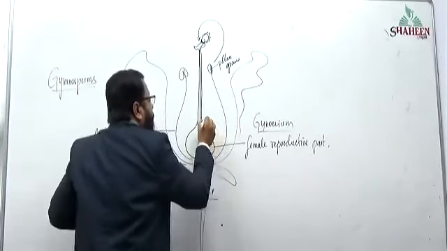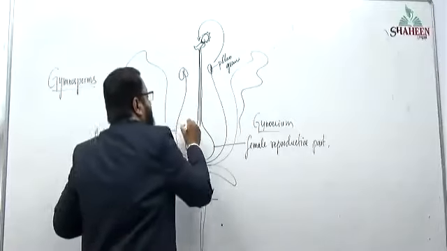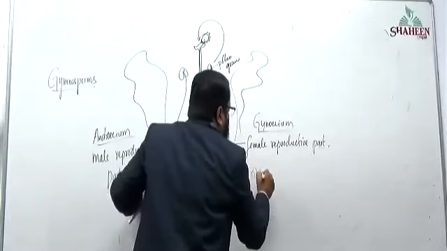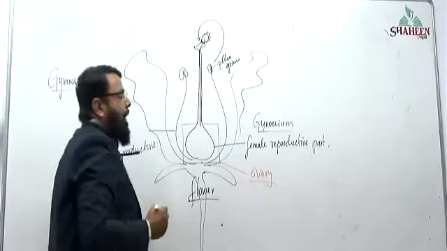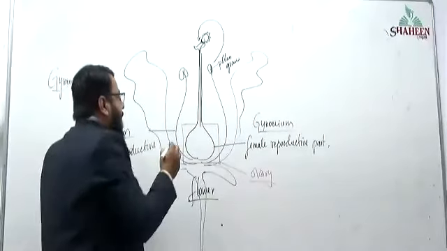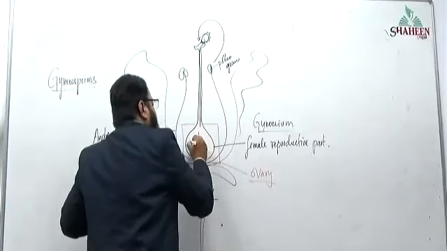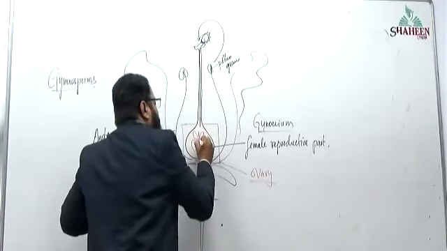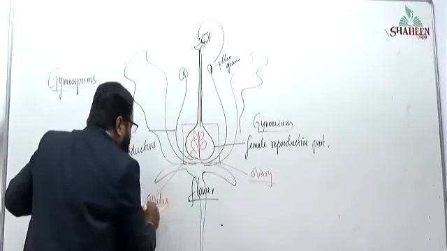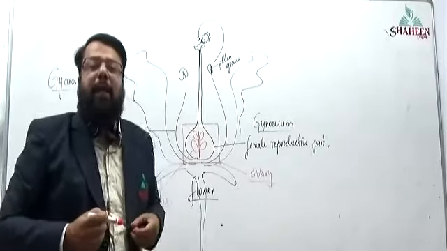This swollen part of the gynoecium is called the ovary. Ovules are present inside the ovary, and fertilization will take place inside the ovary.